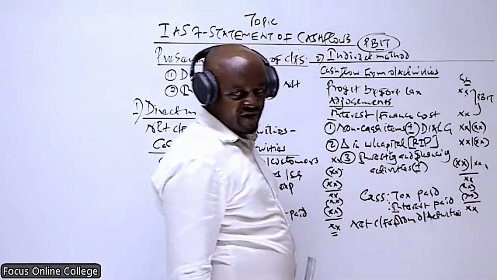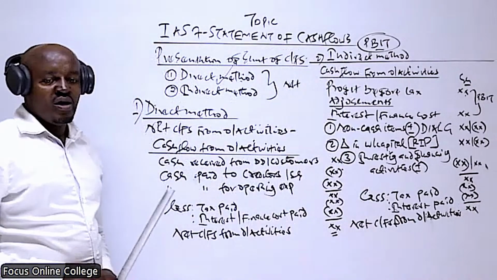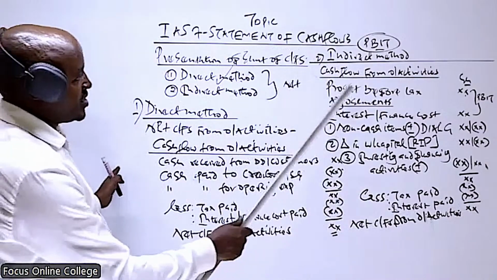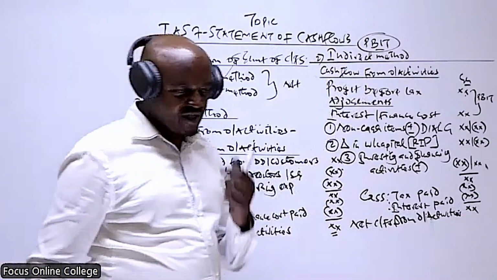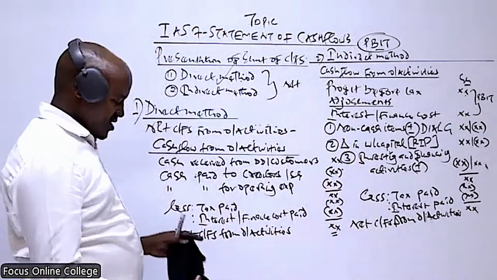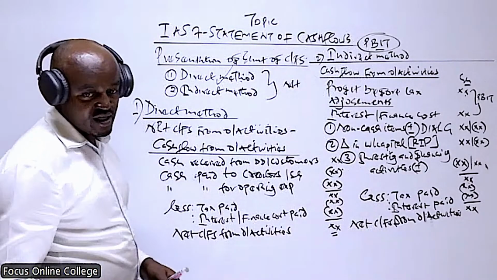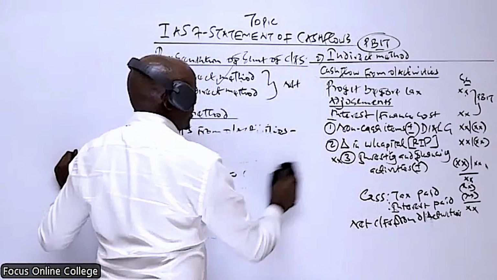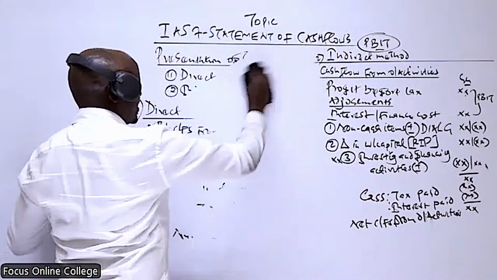Now, this is basically the difference between these two methods of determining the net cash flow from operating activities. But once we have computed this cash flow from operating activities, we must proceed and compute the cash flow from investing activities and the cash flow from financing activities.